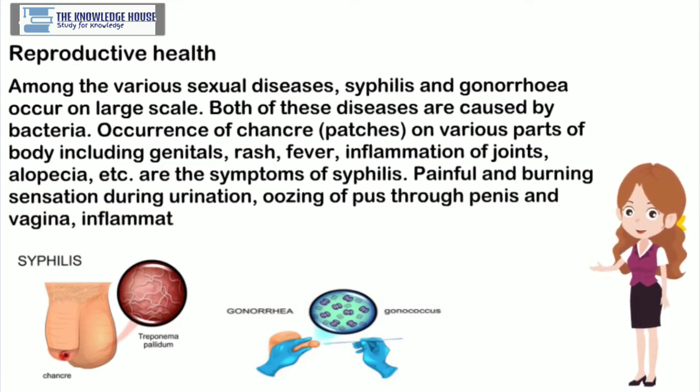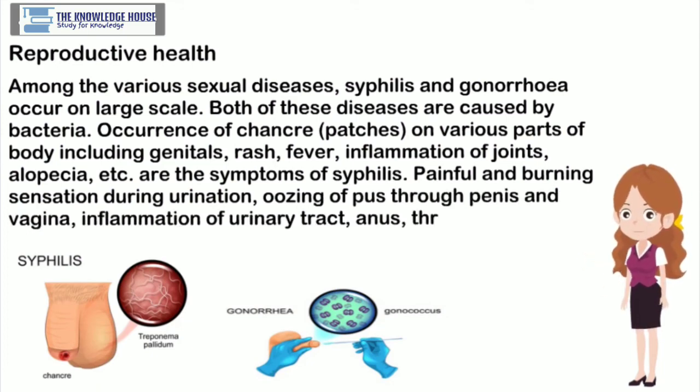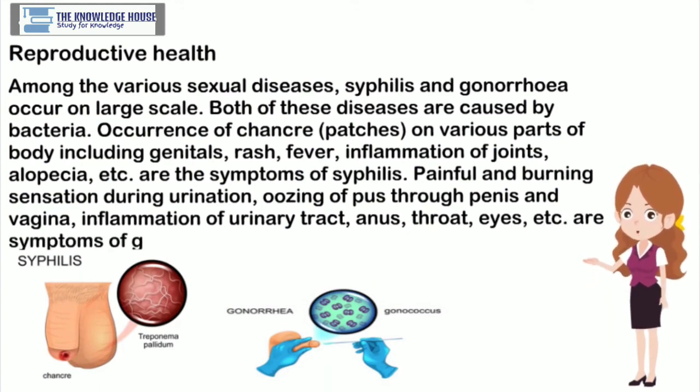Painful and burning sensation during urination, oozing of pus through the penis and vagina, inflammation of the urinary tract, anus, throat, eyes, etc. are symptoms of gonorrhea.